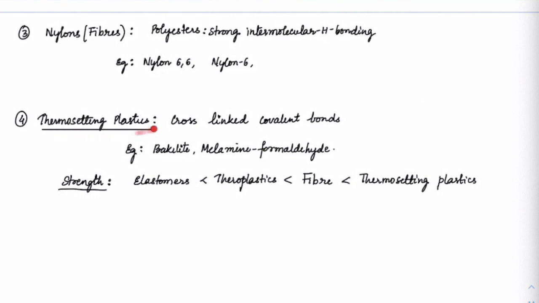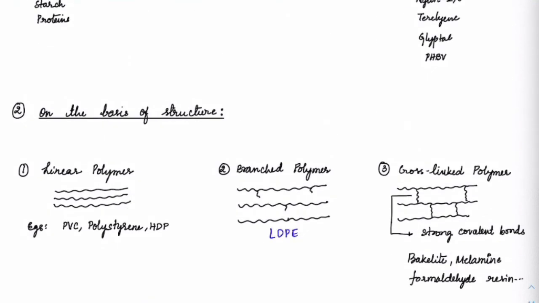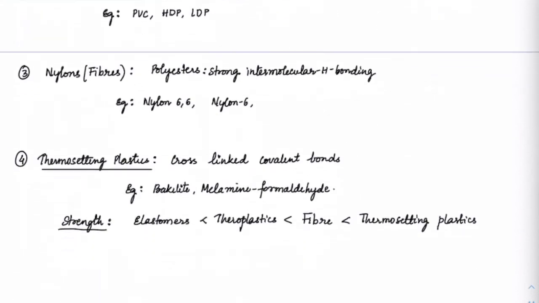Last one is thermosettings. Thermosetting polymers are cross-linked, and they have covalent bonds in between. Cross-linked polymers are very sensitive to temperature. If you increase the temperature, they will deform and you cannot regain their structure.